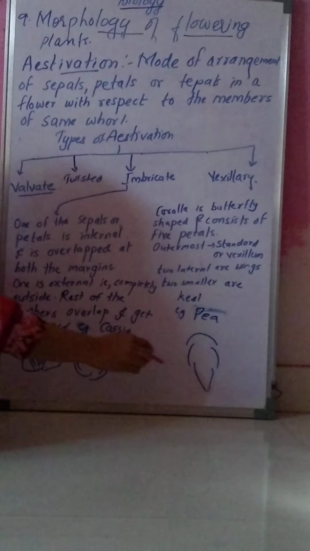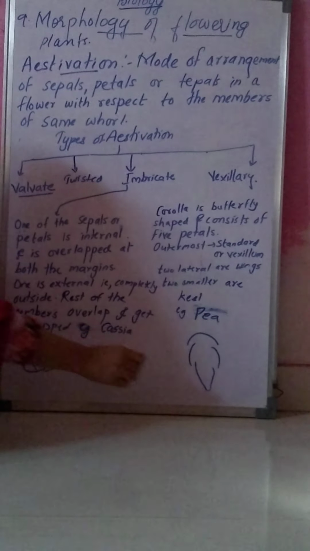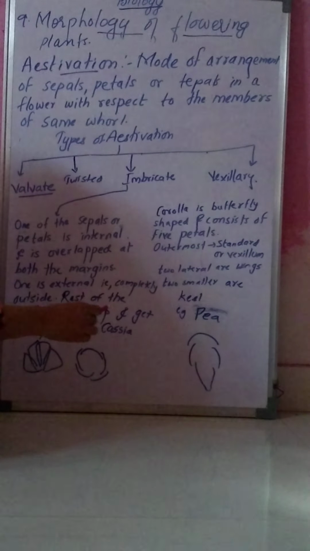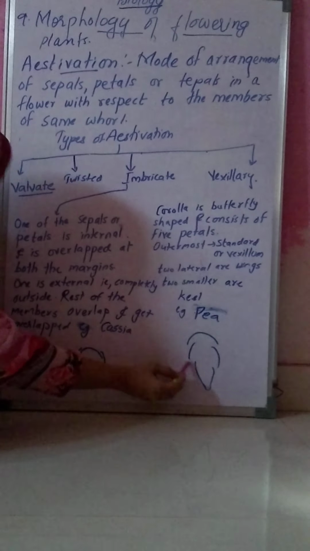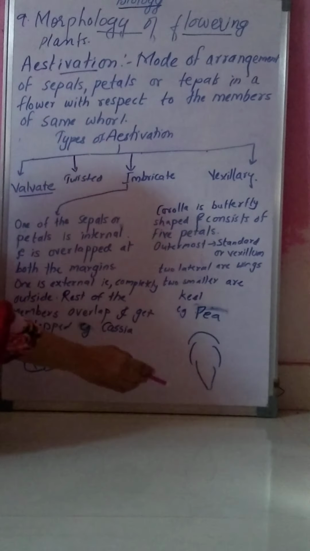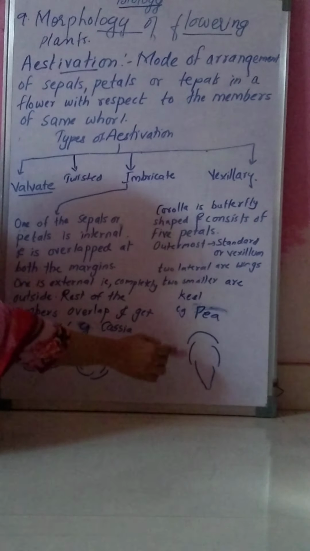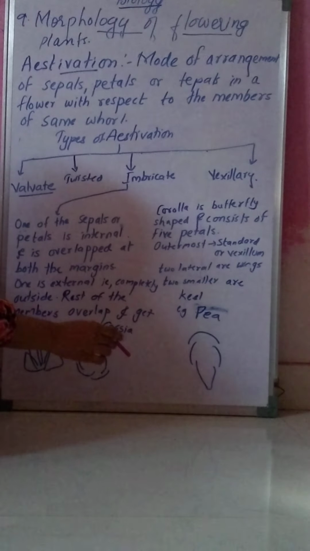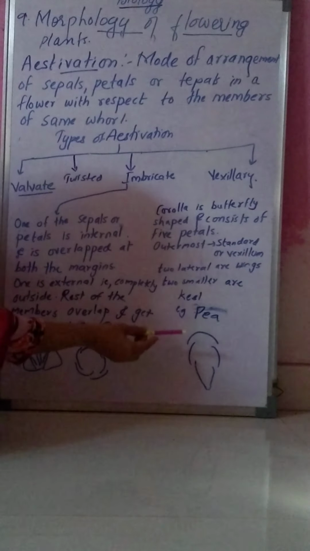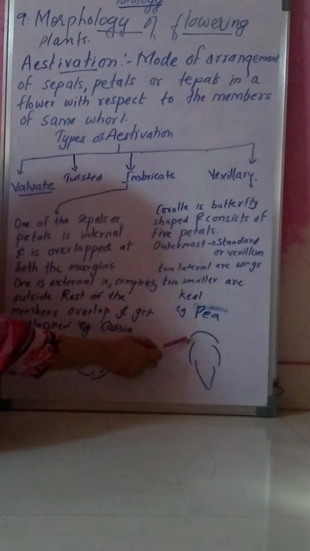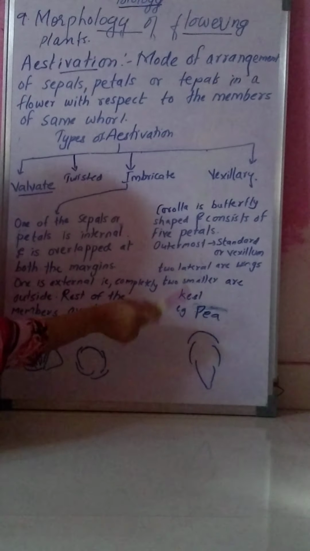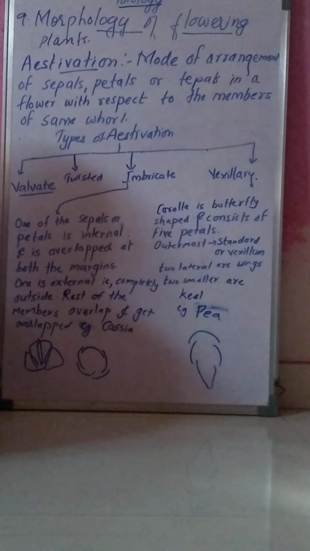The 2 innermost are smaller, and they are fused. These 2 are fused and form a boat, and this boat is known as keel. Example of this vexillary aestivation is pea. You can see vexillary aestivation in pea.